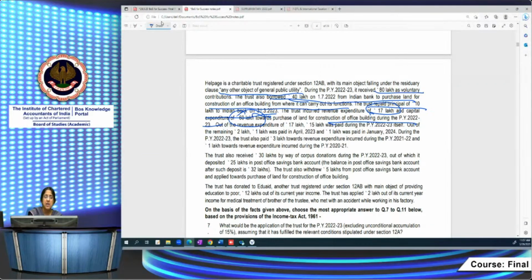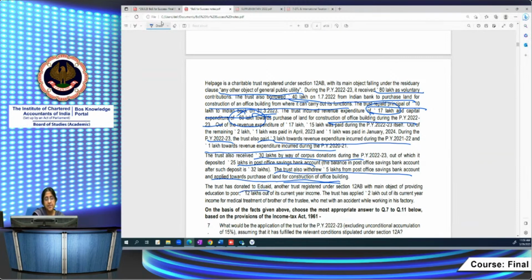Now, during the previous year 22/23, the trust also paid 3 lakh towards revenue expenditure incurred during the previous year 21/22 and 1 lakh towards the revenue expenditure incurred during the previous year 2021. Trust also received 30 lakhs by way of corpus donations, out of which it deposited 25 lakhs in the post office savings bank account. Balance in the post office savings account after such deposit is 32 lakhs. That means earlier also it had 5 lakhs. The trust withdrew 5 lakhs from post office savings bank account and applied it towards the purchase of land for construction of office building.